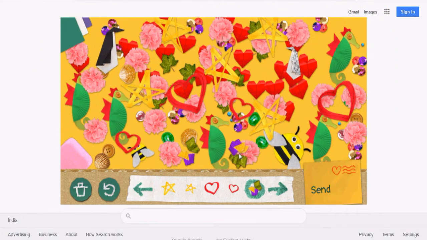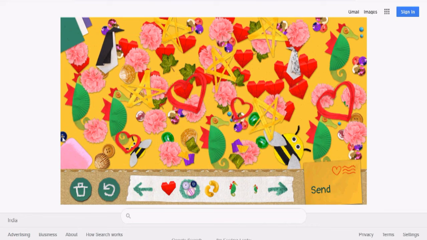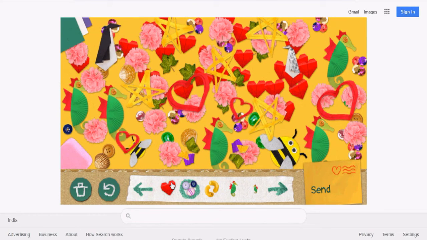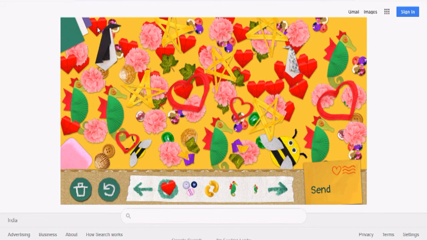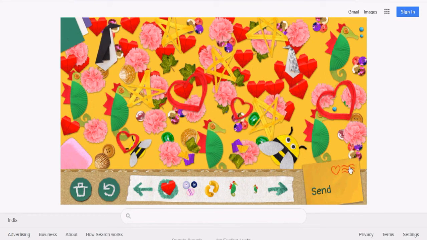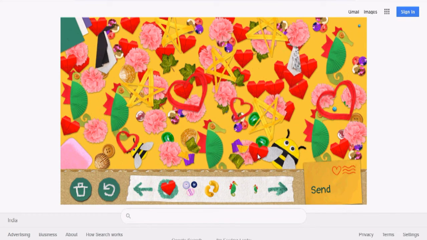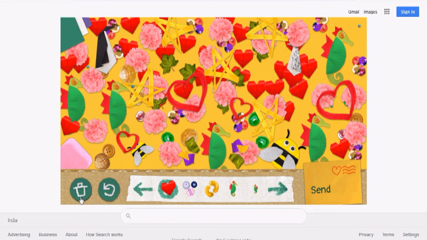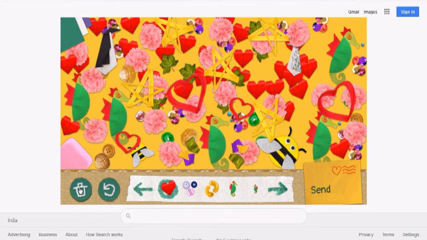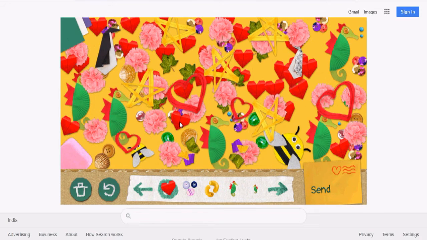It is a very simple way, and in this way you just make this doodle more funny, more interesting. And if you want to change this, just go to the recycle bin, these options, clear all. You can make it clear if you don't like this type of image.